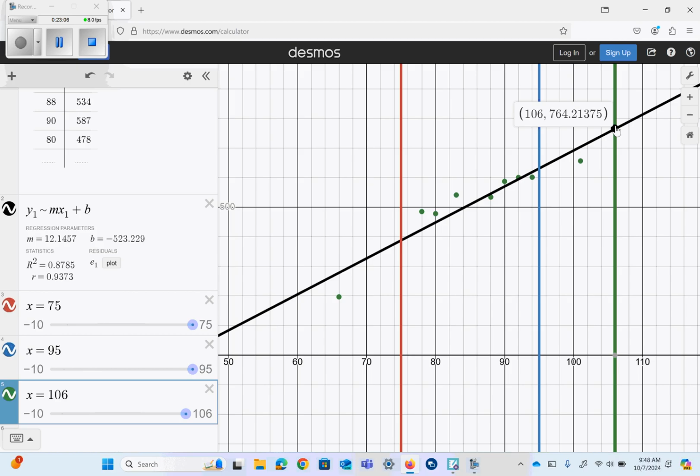So remember, the y-intercept will often produce ridiculous interpretations because it is a prime example of extrapolation, using a value for the explanatory variable that is either lower or higher than the explanatory values used to create the regression model.